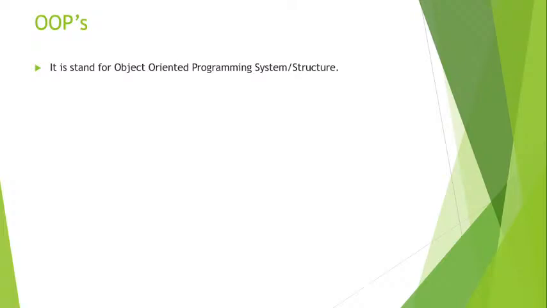Before, while we were seeing the introduction of Java, we saw that Java is an object-oriented programming language. That means everything in Java is based on objects, and OOPs stands for object-oriented programming system or structure.